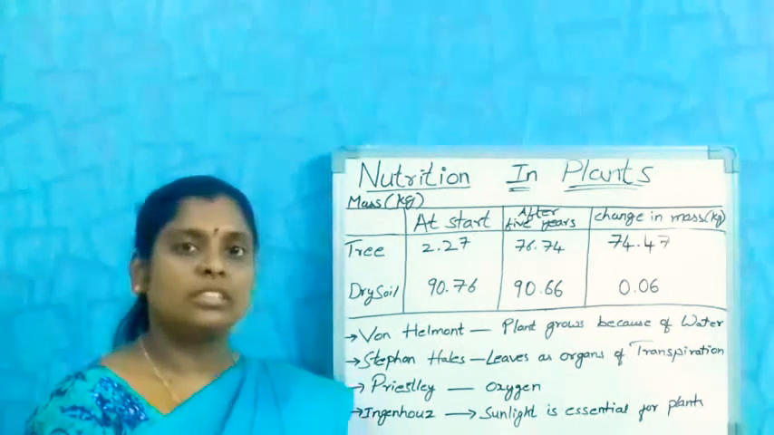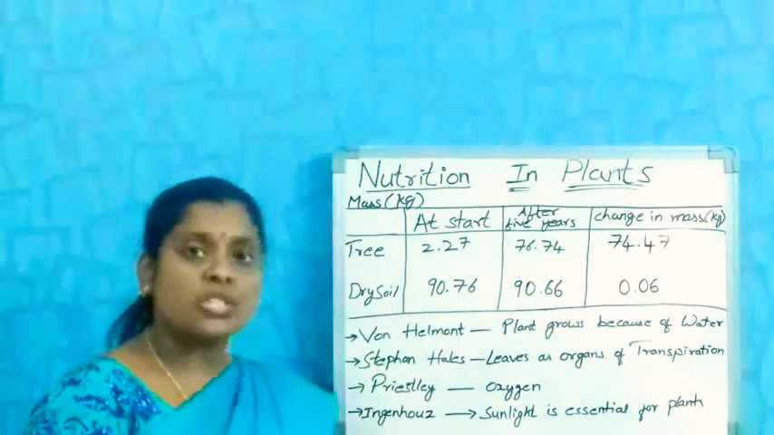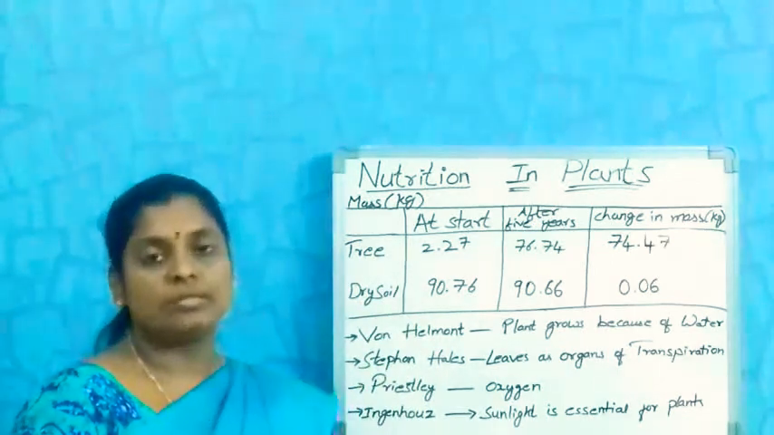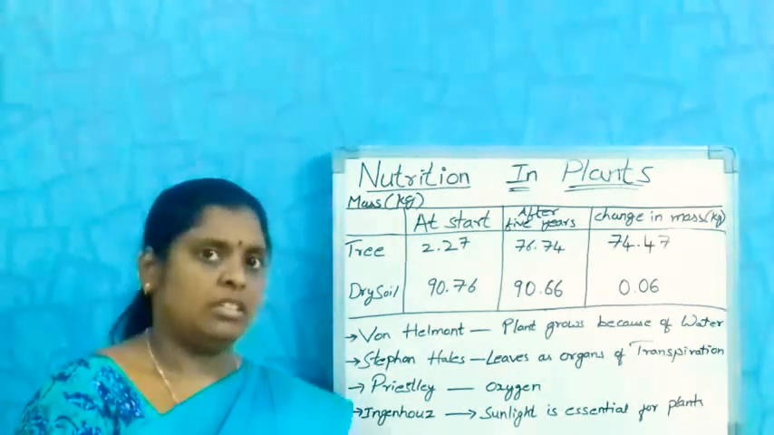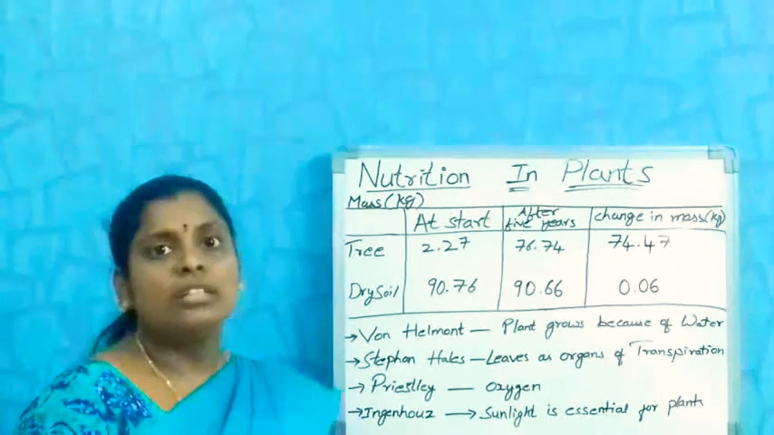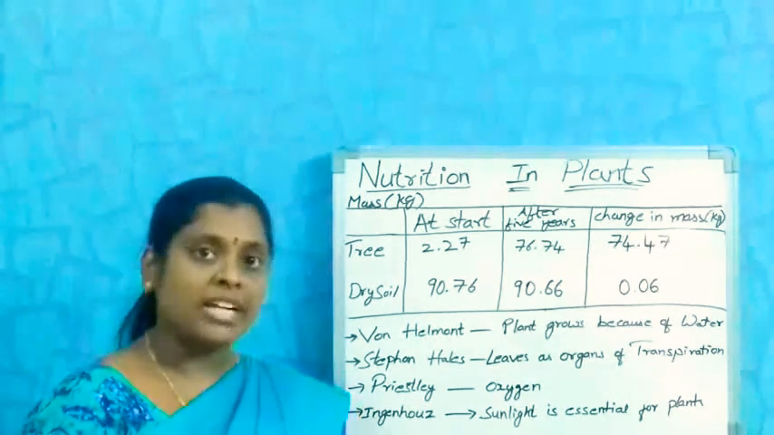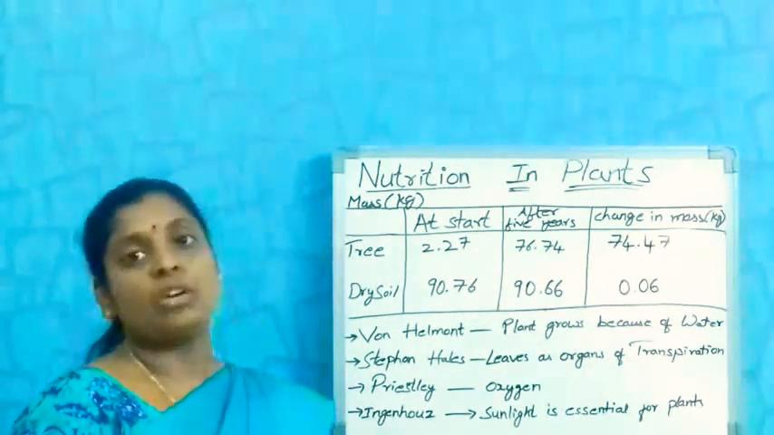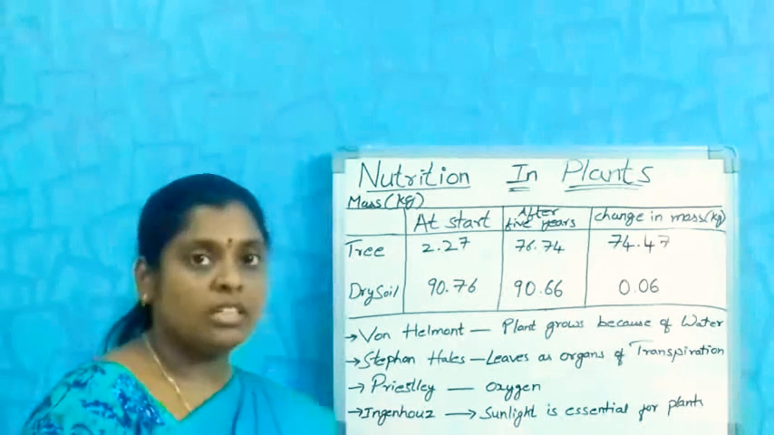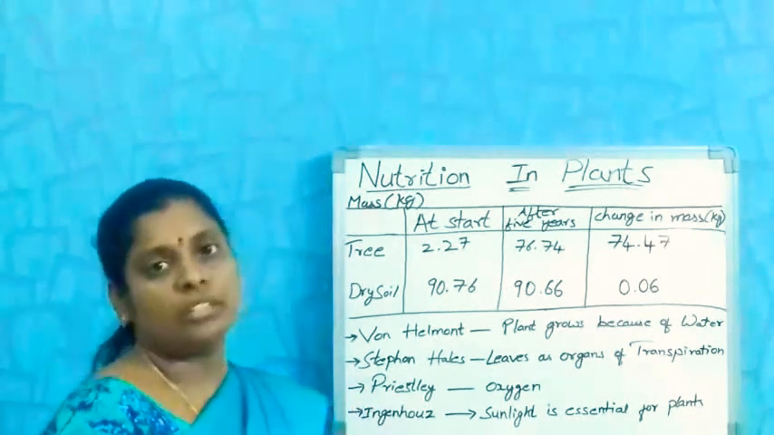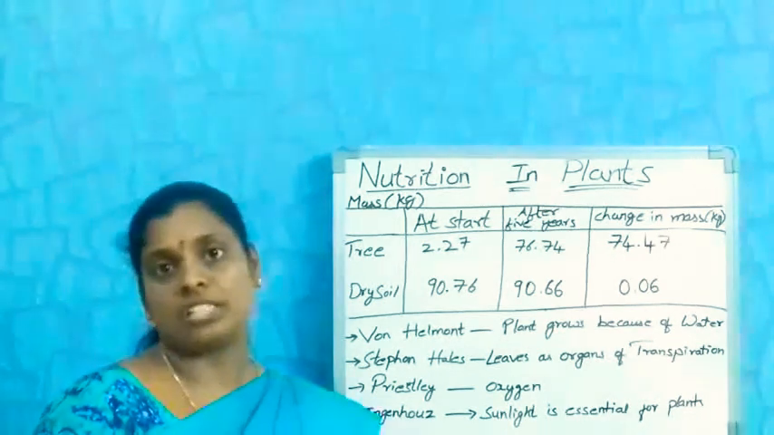Like the human body, plants also require nutrients. How do they get nutrients? They are not depending on others for their food. Plants prepare their own food materials. But how will the process happen to prepare their food? We will study all these in this lesson.